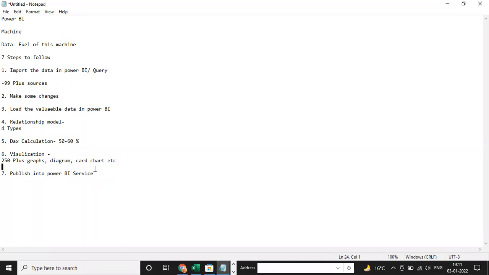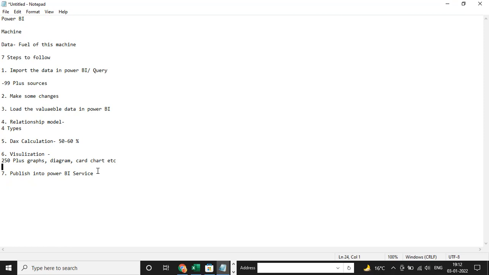Power BI Pro costs almost 6,000 per month, while Power BI Desktop is a free version, with which you can make free dashboards and reports up to step six. But for the seventh point, publishing into Power BI service, you need a Power BI Pro or Premium license, which costs almost 6,000 to 8,000.